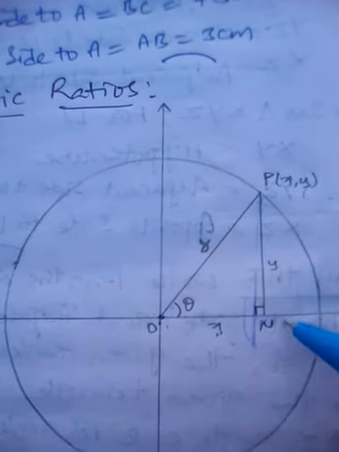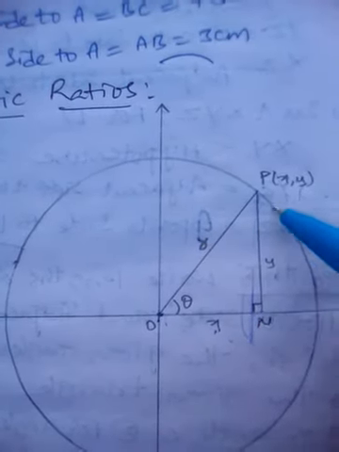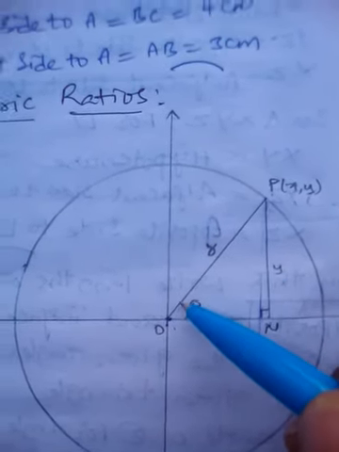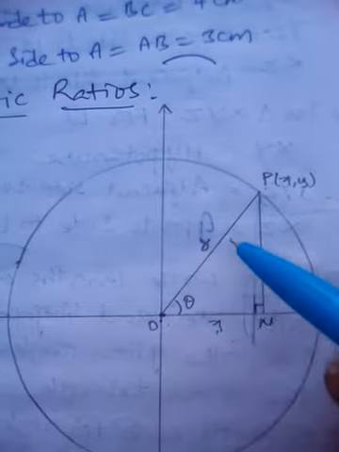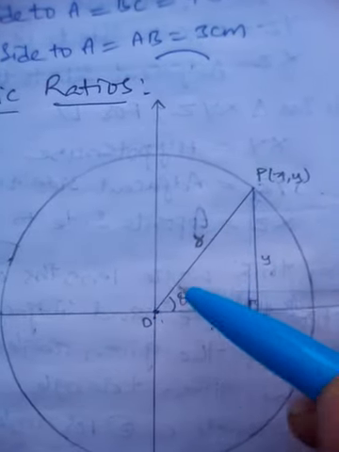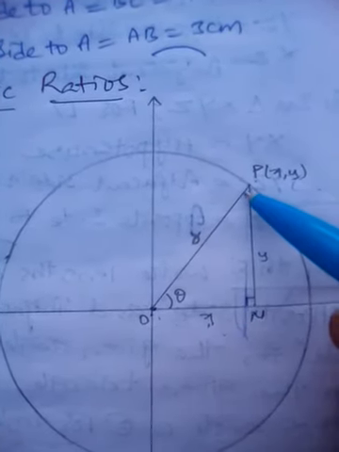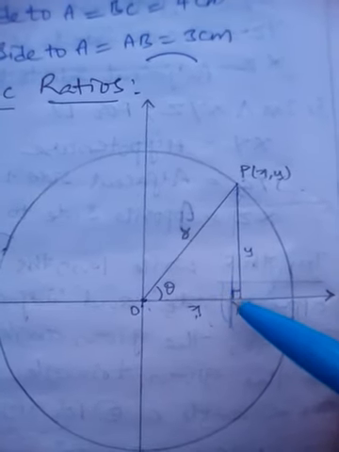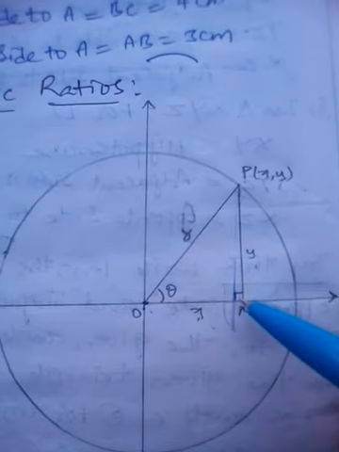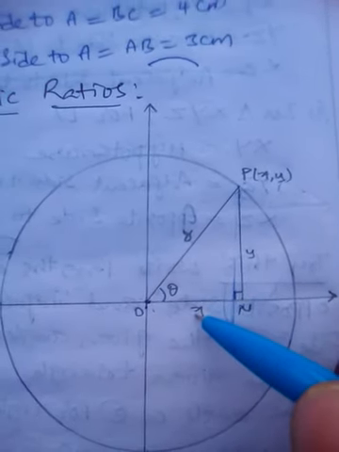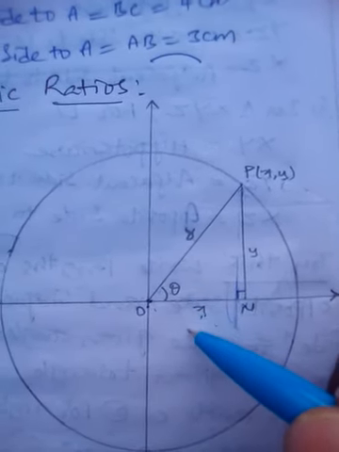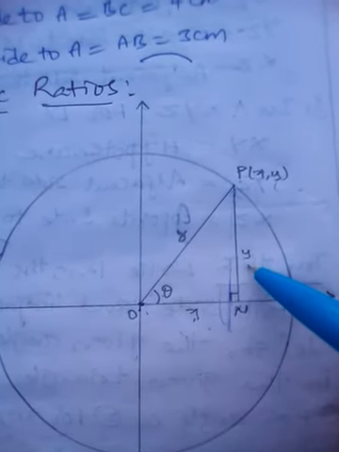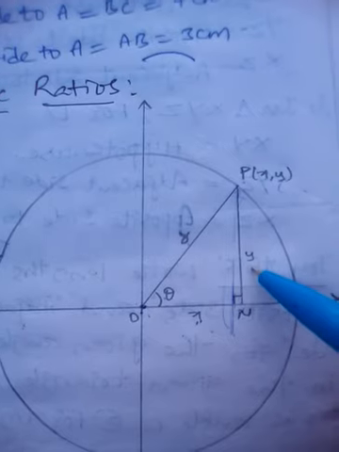So we got one right angled triangle by dropping one perpendicular. r becomes the hypotenuse, and this is the angle which is made by the radius. Now see, this is the hypotenuse, and x becomes what now? For theta, x becomes the adjacent side, and for theta, y becomes the opposite side.